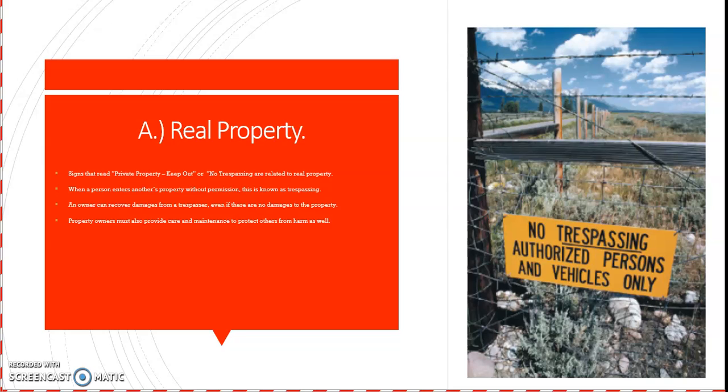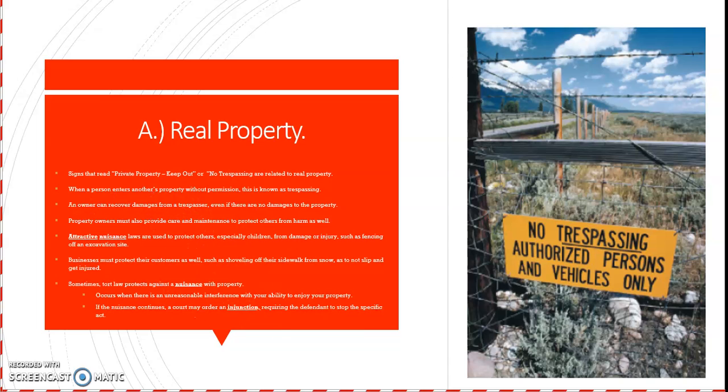Property owners must provide care and maintenance to protect others from harm as well. Attractive nuisance laws are used to protect others, especially children, from damage or injury, such as fencing off an excavation site so nobody falls in or gets injured. Businesses must protect their customers as well, such as shoveling off their sidewalks from snow as to not slip and get injured.